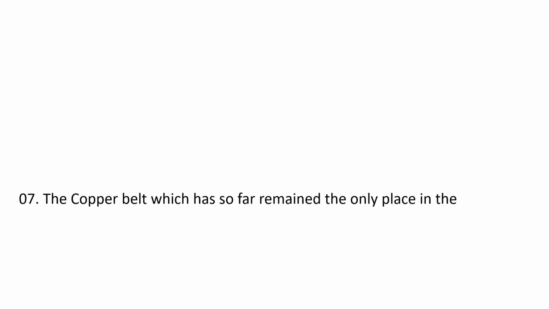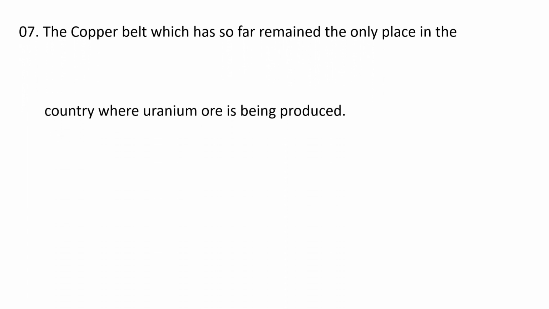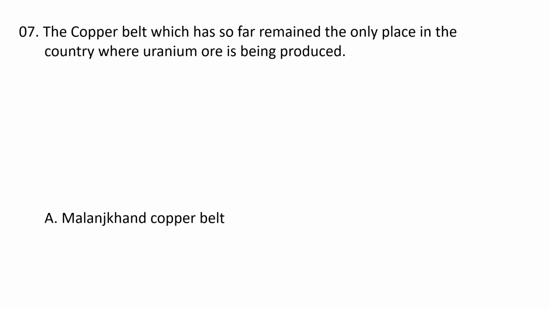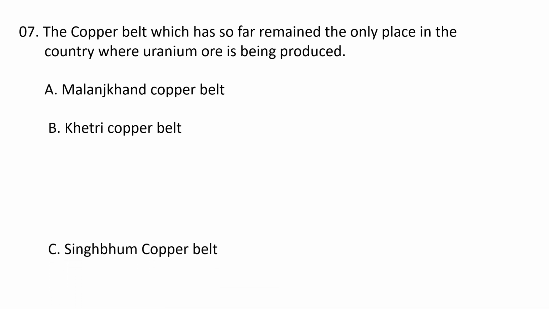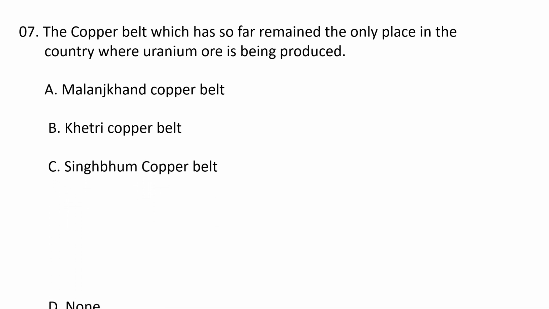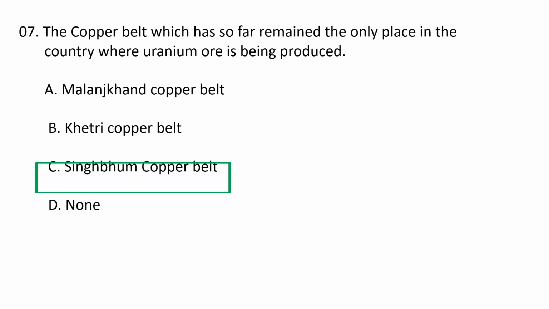Next question. The copper belt which has so far remained the only place in the country where uranium ore is being produced. So the options are A. Malanjkhand copper belt, B. Khetri copper belt, C. Singhbhum copper belt and D. None of the above. So the copper belt which has so far remained the only place in the country where uranium is being produced is Singhbhum copper belt. So the correct option is C.